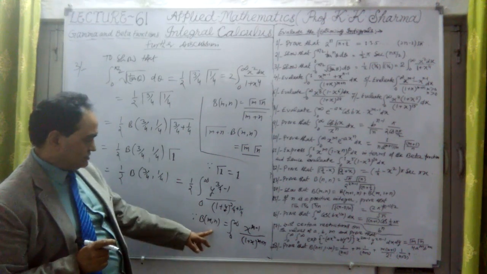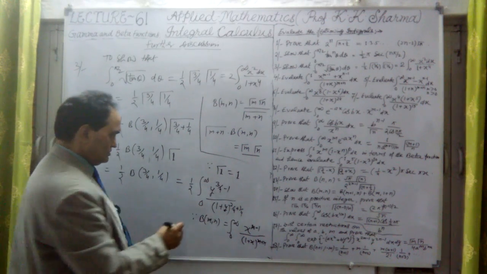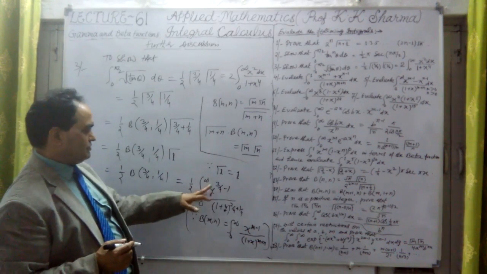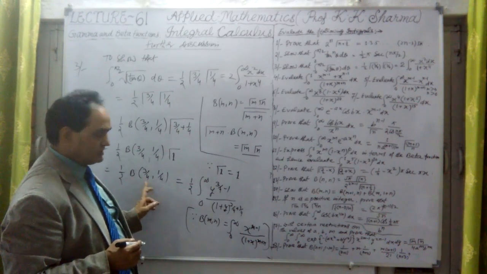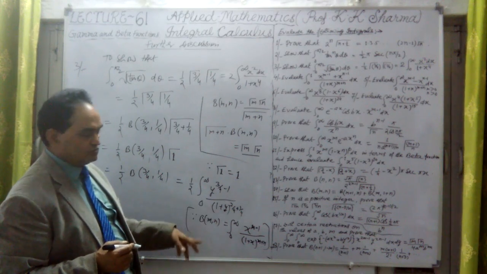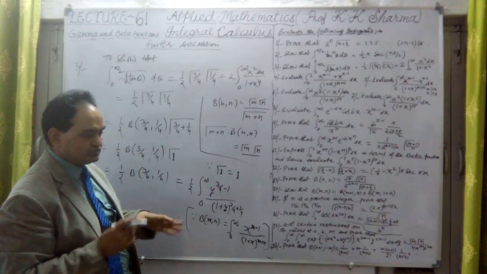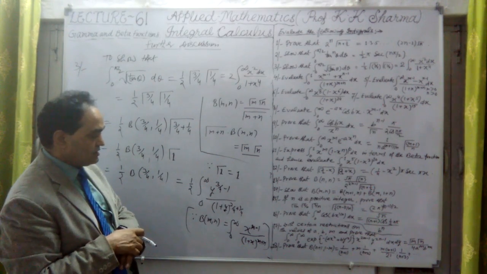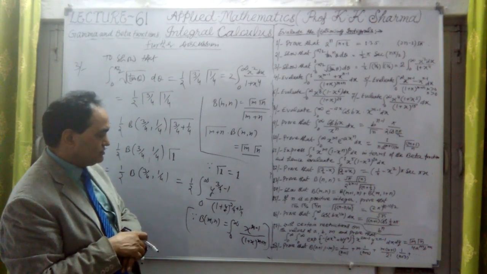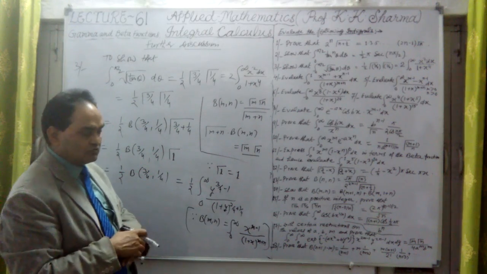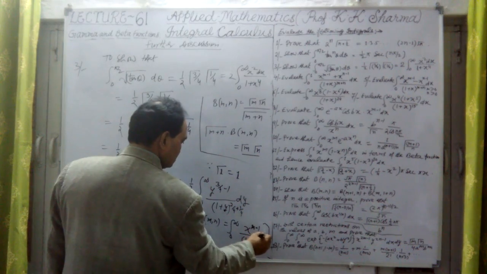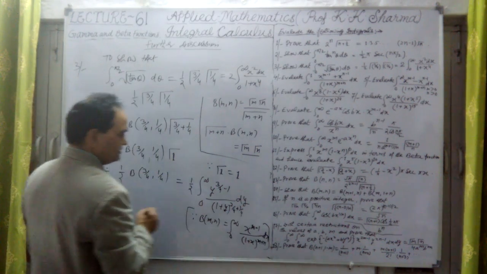By the same logic we have obtained this, where we have substituted in place of m and n these values: y to the power 3/4 minus 1 upon 1 plus y whole power 3/4 plus 1/4, into dy.